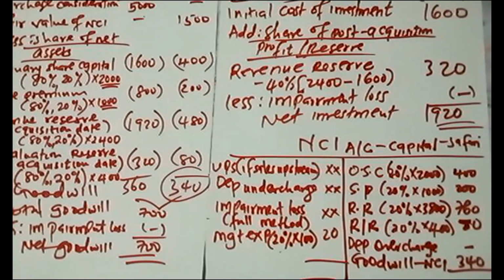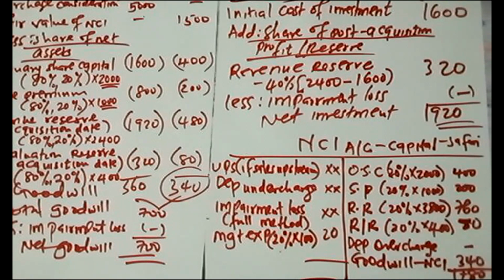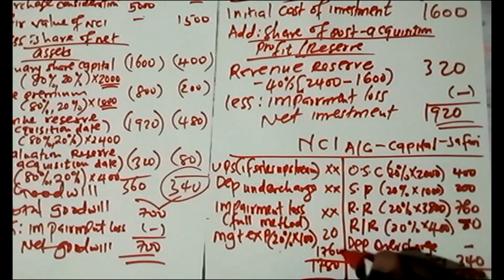So you take 400 plus 200 plus 760 plus 80 plus 340. So yeah, the total is 1780. So 1780 and 1780. So the 1780 minus this is 1760.